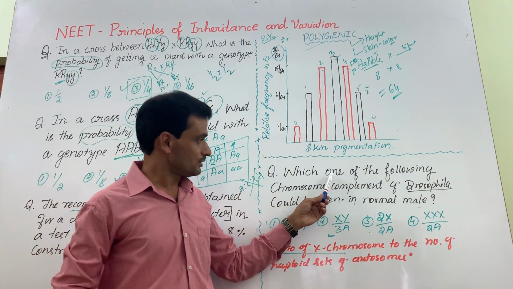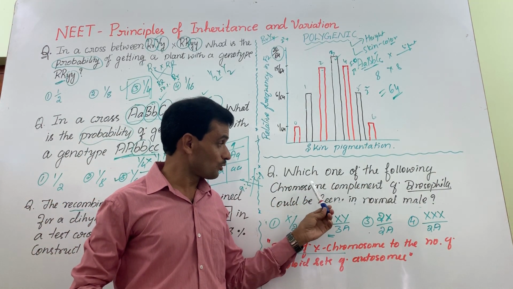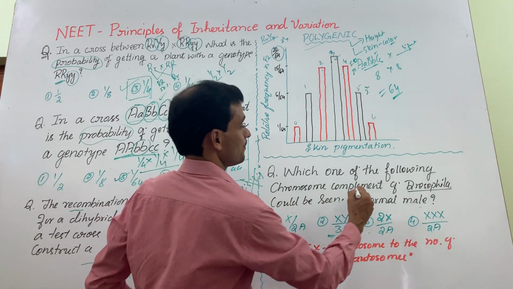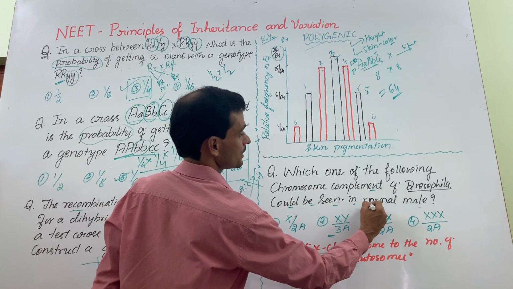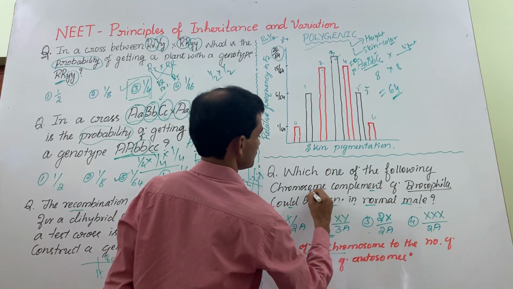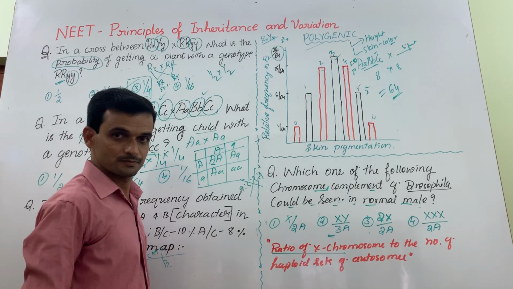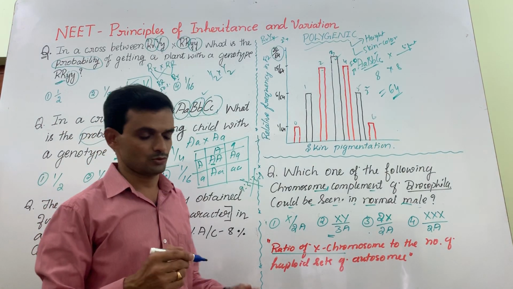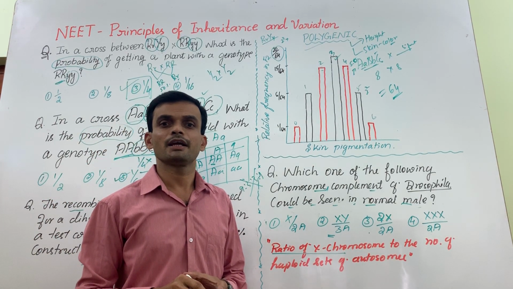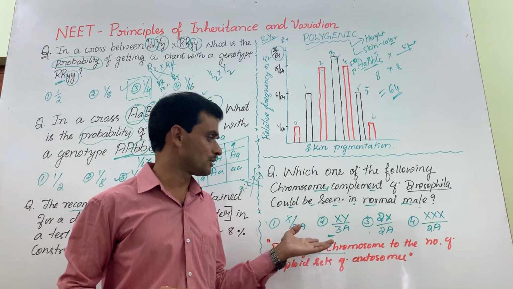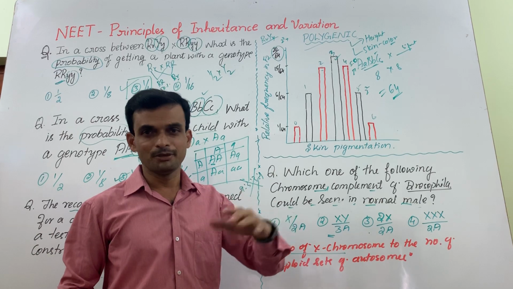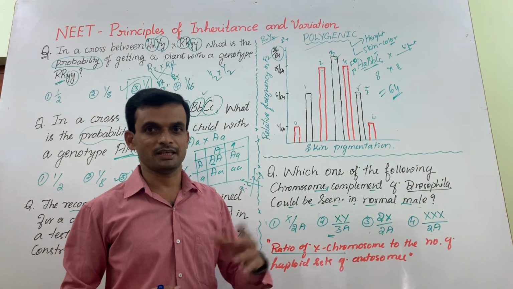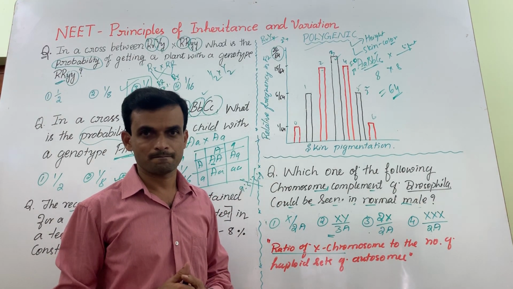One more question I have given. Which one of the following chromosome complements of Drosophila could be seen in a normal male? Okay. Drosophila has XX, XY type of sex determination. Then why do you take this question? That is too elementary a discussion. Anybody can understand. XX, XY type of sex determination, over.